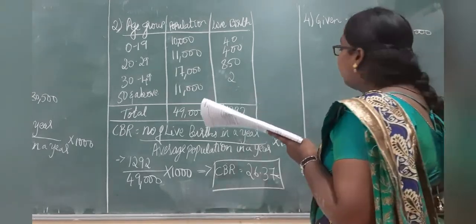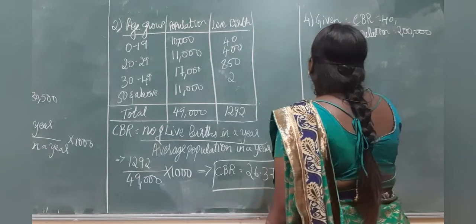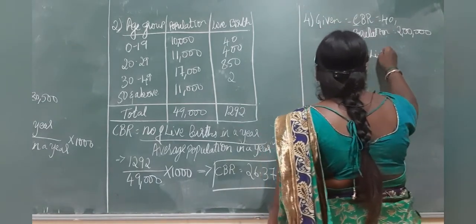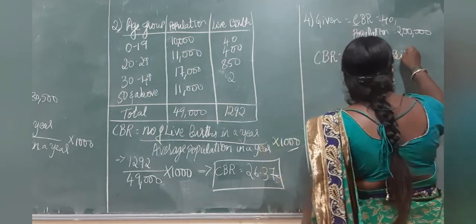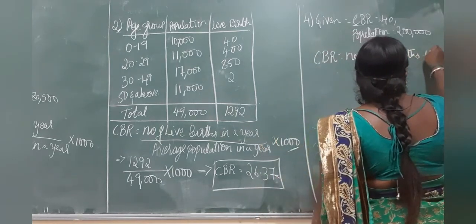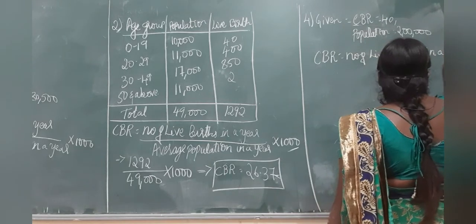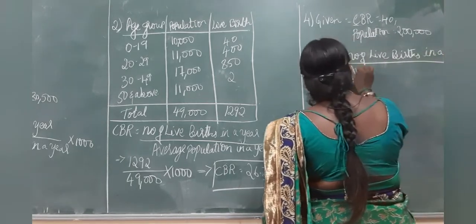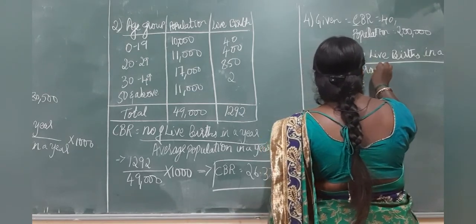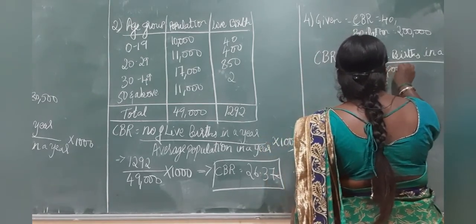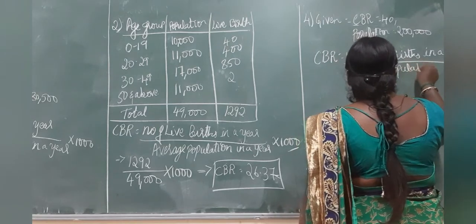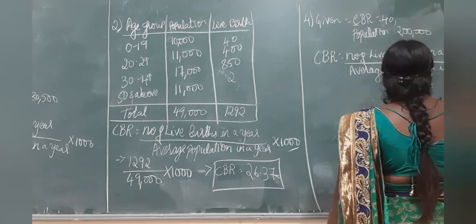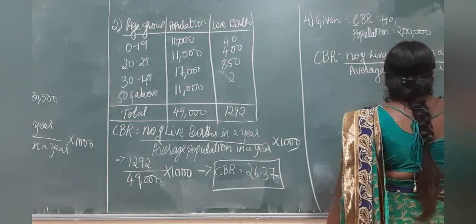Now moving on to the formula, CBR is equal to the number of live births in a year divided by the average population in a year into 1000.